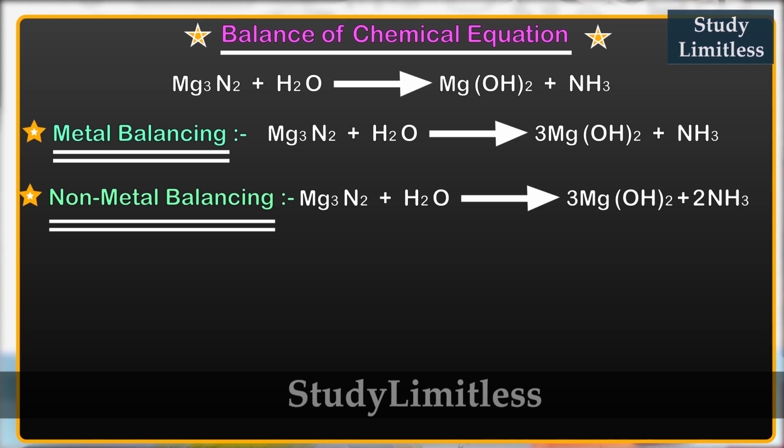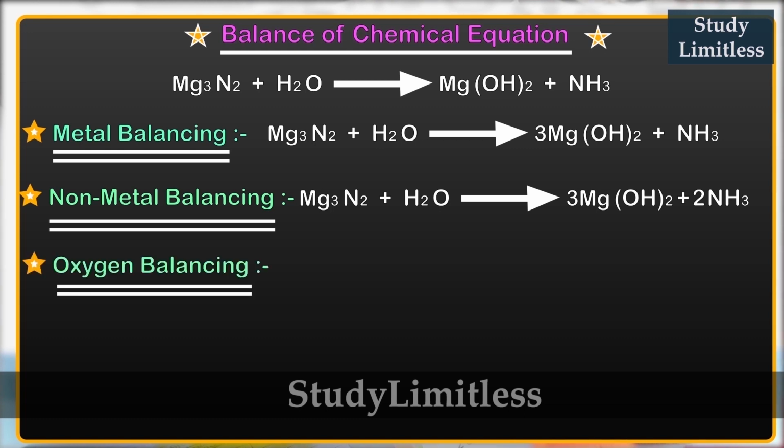Now what we'll do is go back to the metal stage and cross check for any mistakes. Now magnesium, we've got 3 on the reactant side and 3 on the product side, well balanced. Then we've got nitrogen on the product side, which is 2, and on the reactant side, which is also 2. So this is also balanced. The next in line is oxygen.